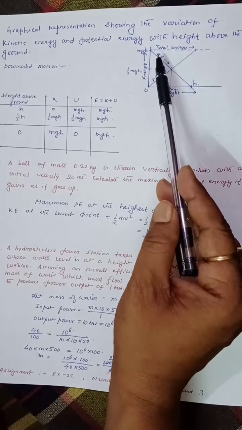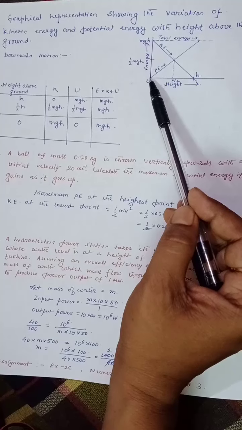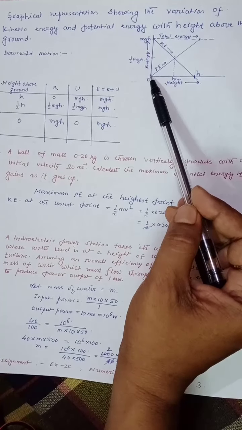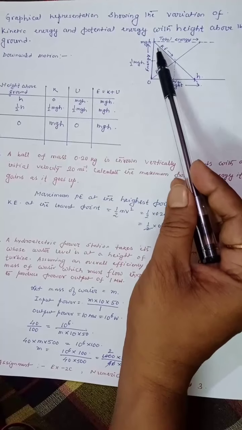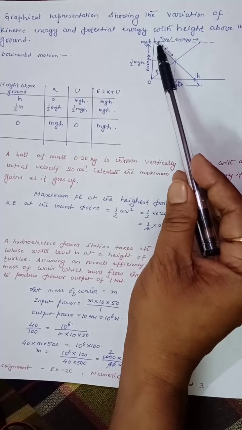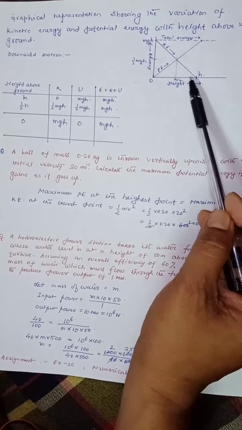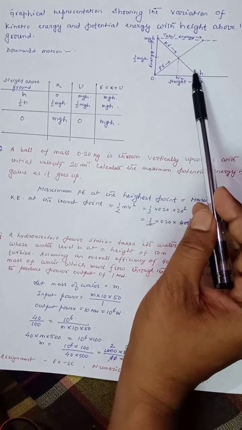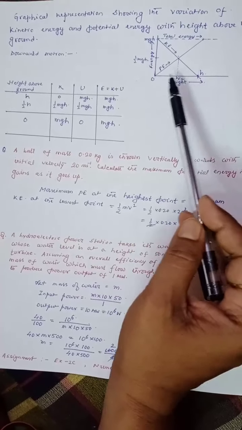Similarly, for kinetic energy, when the height is 0, the kinetic energy is mgh. When the height is h, then the kinetic energy is 0. So this line is showing the trend of the kinetic energy graph.